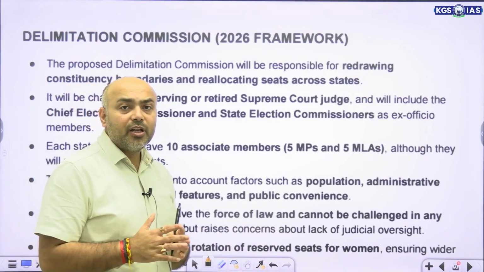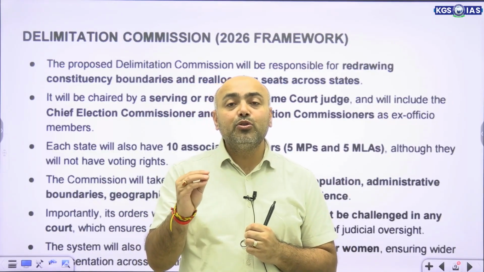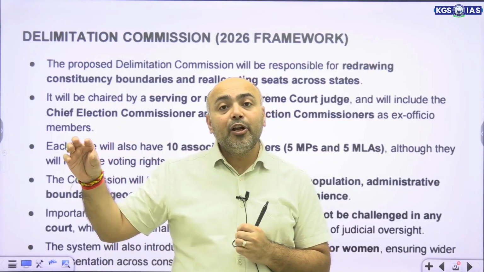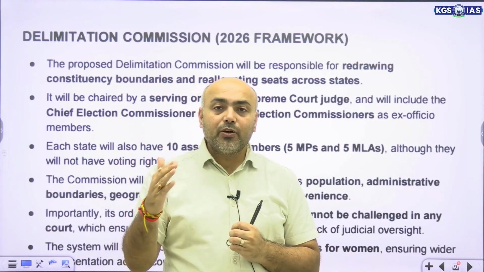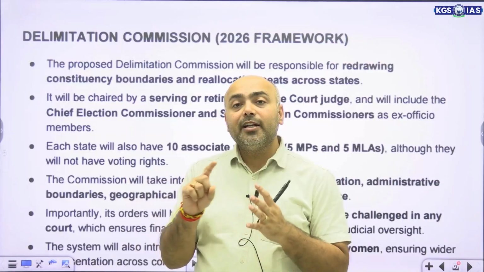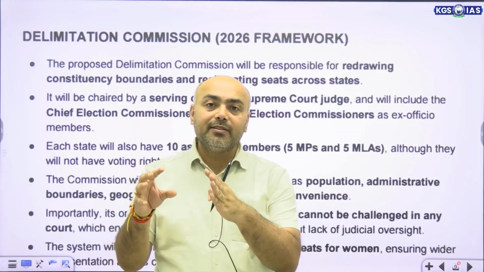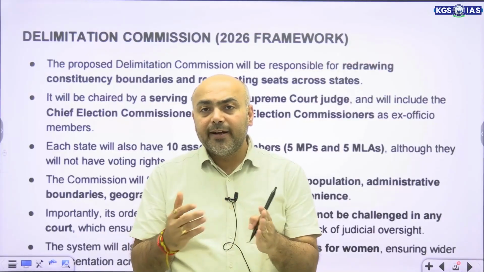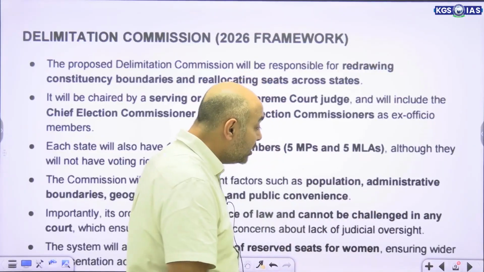The provision also talked about reservation, but on a rotation basis, for seats for women. Now, this is not something which is very new. The reason is that the same provision is also applicable for reservation that is extended to women in local bodies. So whether it is panchayats or municipalities, we know that the constitution provides for a minimum of 1/3 reservation there also. And there also, a rotation basis is followed, which means if seats are reserved, they are not reserved permanently. They are reserved for a temporary period, and then some other seats would be reserved. So on a rotation basis.